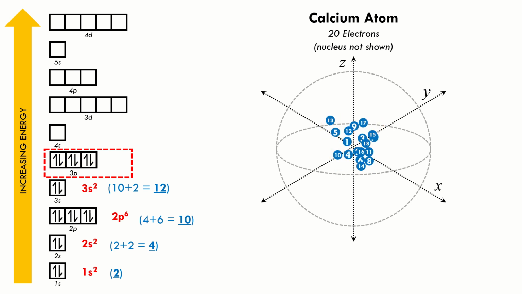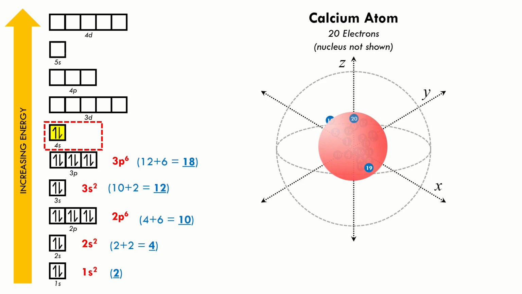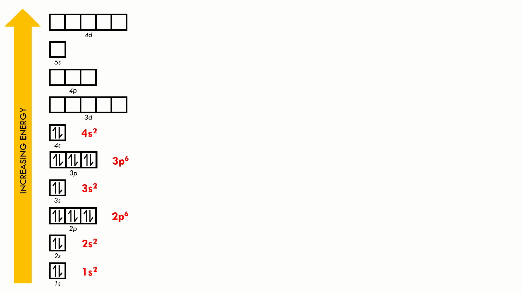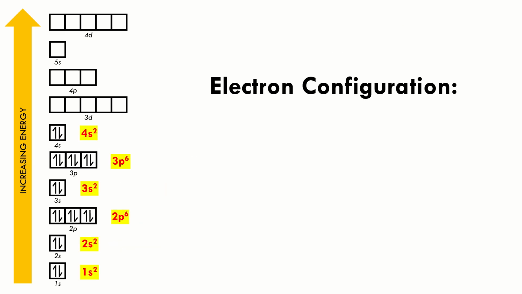And the notation is 3p6. We added 6 new electrons, and now our total is at 18. 18 down, 2 to go. And those 2 electrons will go to our 4s subshell over here, which can fit in exactly 2 electrons. So we will put our 2 electrons here, giving us a notation of 4s2. Total, 20 electrons. Now the electron configuration of calcium is 1s2, 2s2, 2p6, 3s2, 3p6, 4s2.